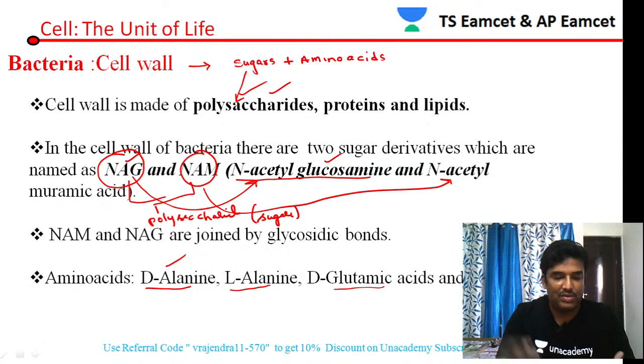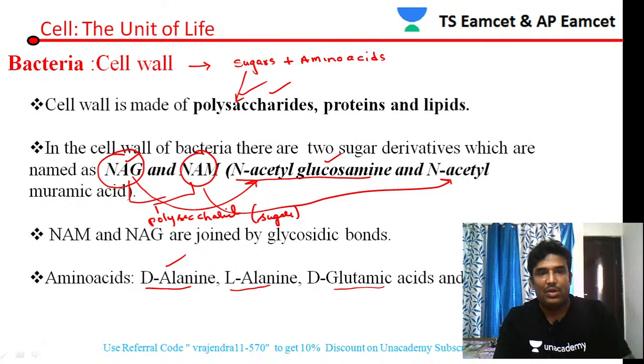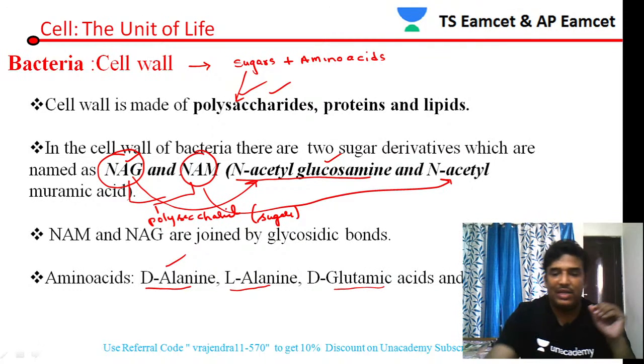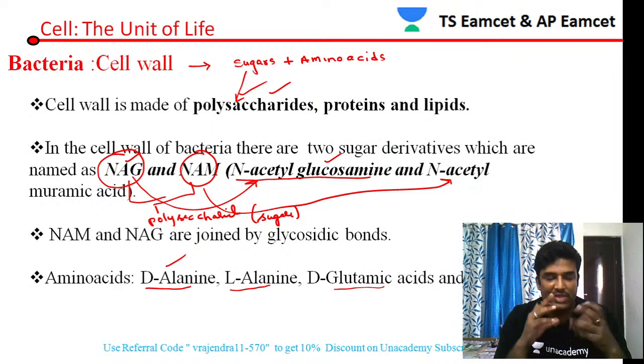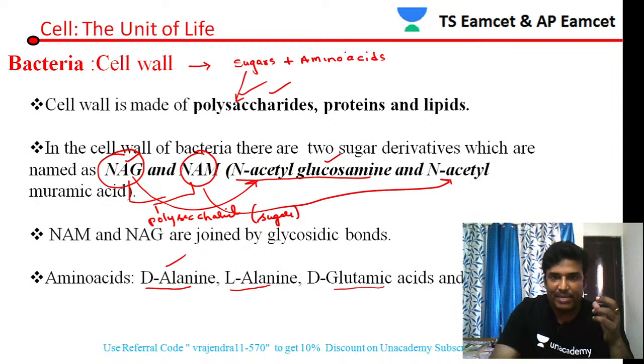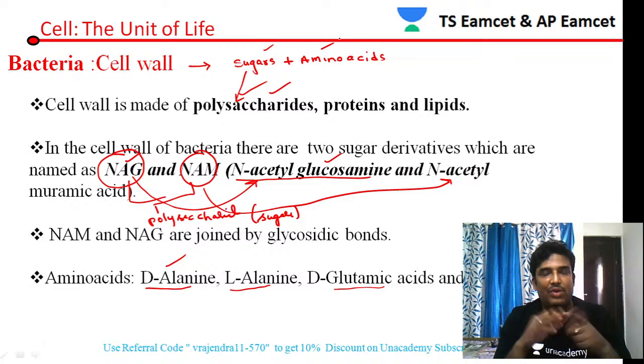Once again, welcome to a few more students. Welcome to Santu. If you see the cell wall once again, students, the cell wall is the most important topic which you have to remember here. The cell wall of bacteria is made up of sugars plus amino acids, no doubt about it.